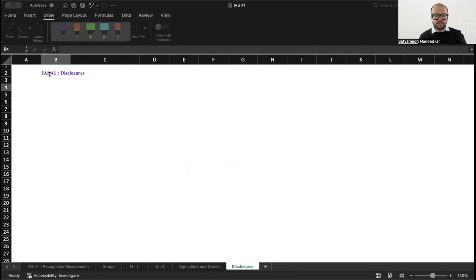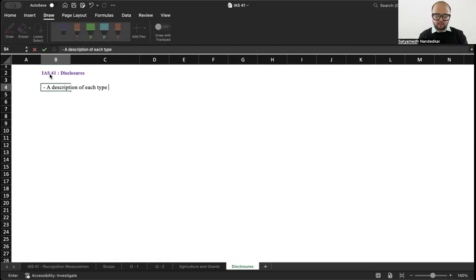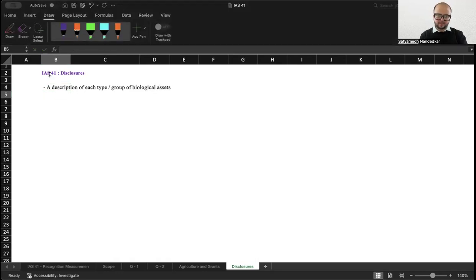These are my disclosures. Okay. You need a description of each type or group of biological assets. Second thing is methods and significant assumptions used when determining fair value.